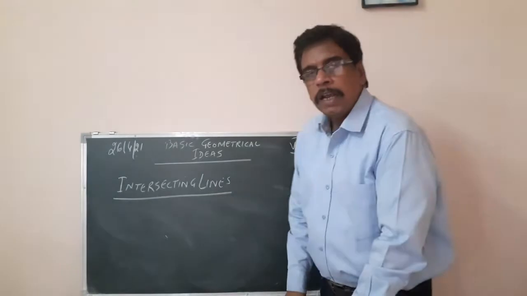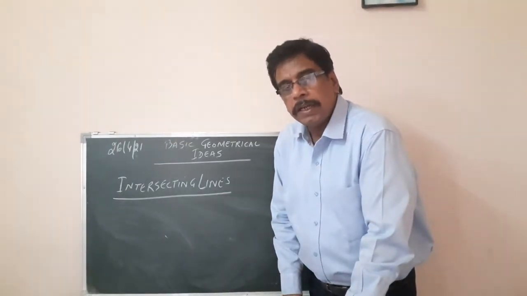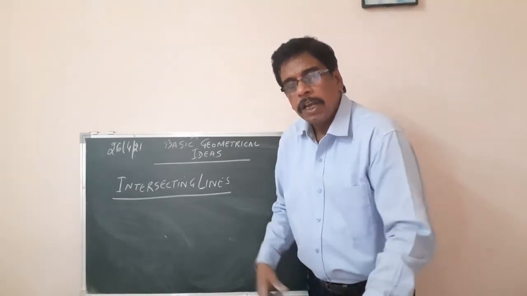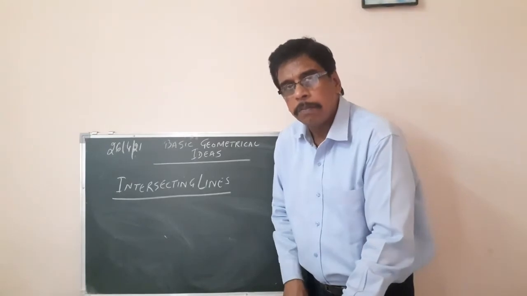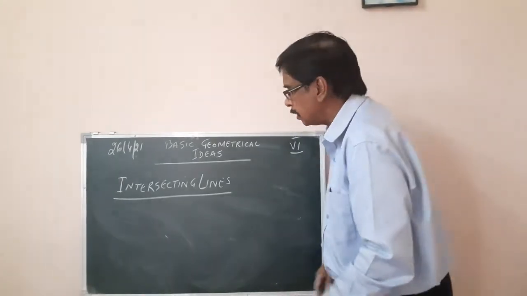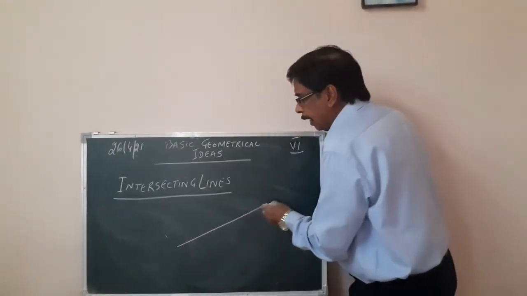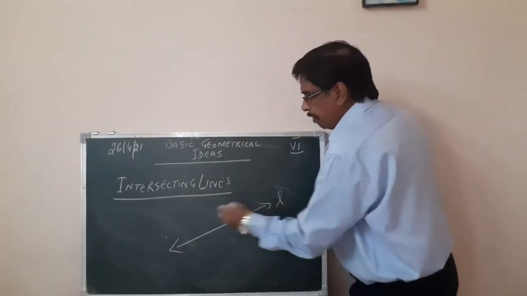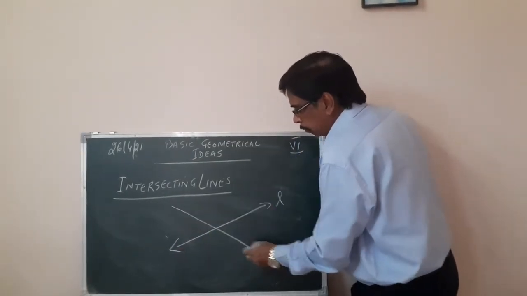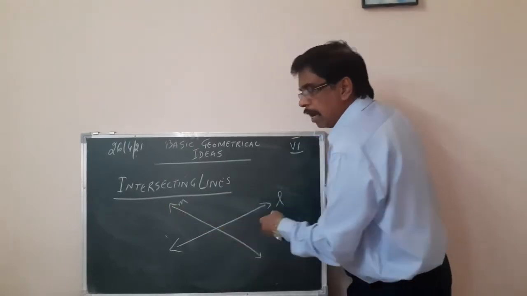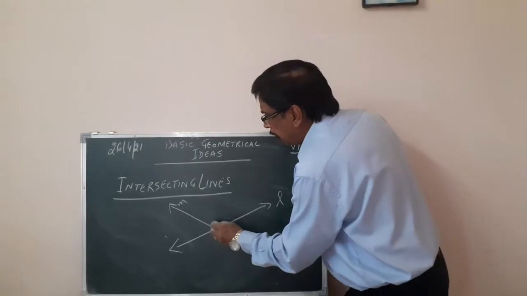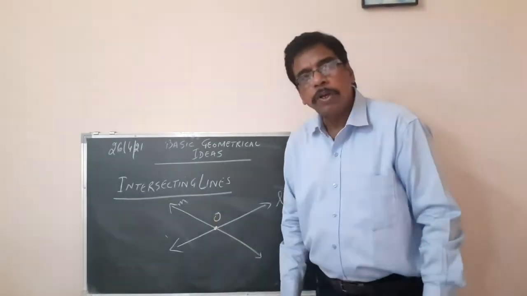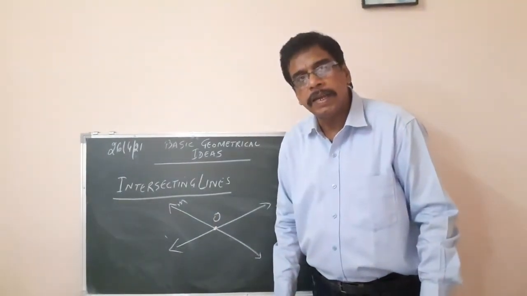Lines which meet each other at a particular point are called intersecting lines. Suppose we have a line, say line L, and another line, say line M. Line L intersects line M at the point, you can name this point O. They are known as intersecting lines.